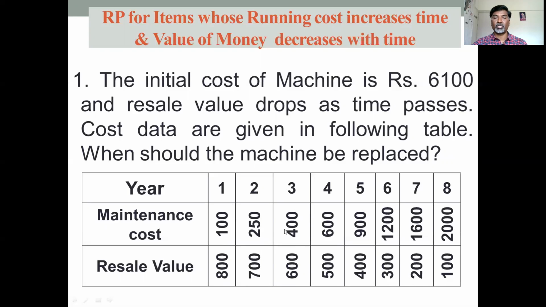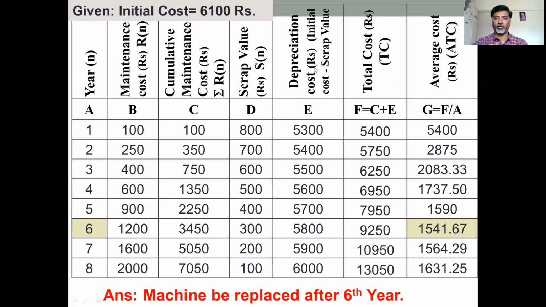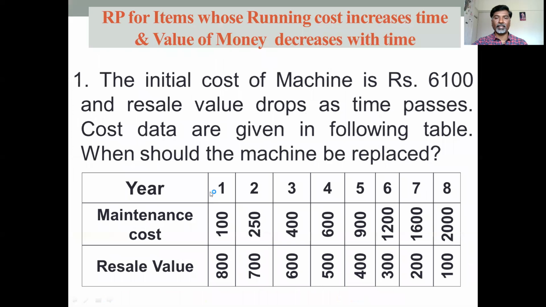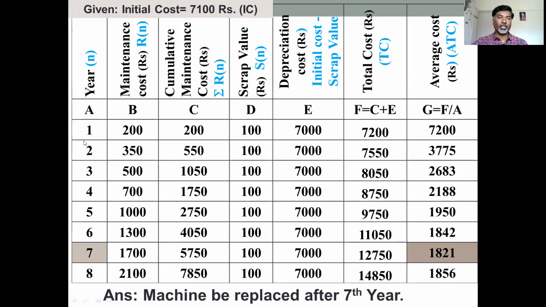So in such a situation, you have to suggest to the machine owner after how many years he has to replace the existing machine. For that, you have to consider the same table as we discussed previously. Given that initial cost is 6,100 rupees, number of years is also given, that is 8 years. Their maintenance costs are also given, and resale values, nothing but scrap values, are given. So here number of years we have taken as it is, maintenance cost we have taken as it is, and the scrap values.